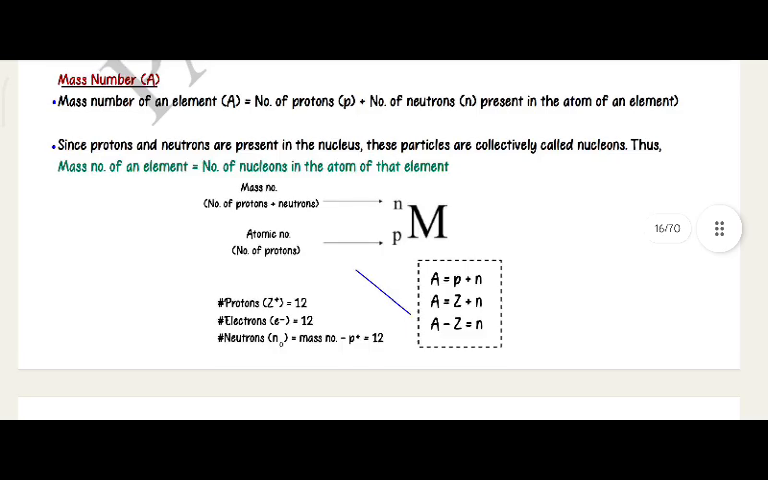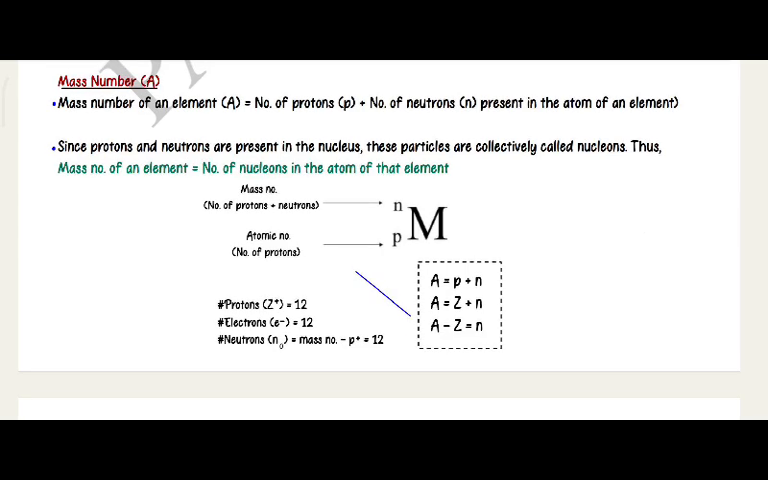Mass number A. Mass number of an element A is equal to number of protons P plus number of neutrons N present in the atom of an element. Since protons and neutrons are present in the nucleus, these particles are collectively called nucleons. Thus, mass number of an element is equal to number of nucleons in the atom of that element.